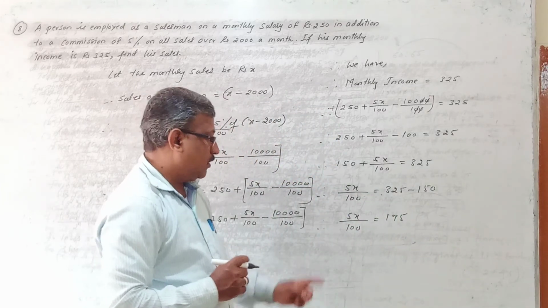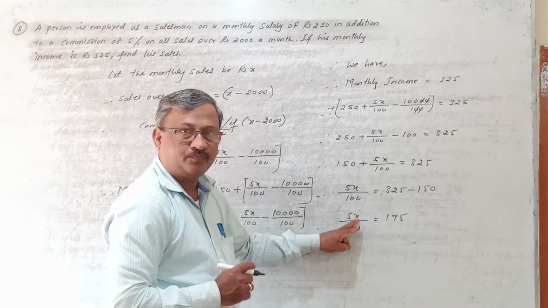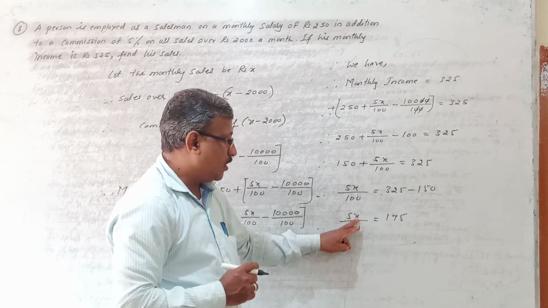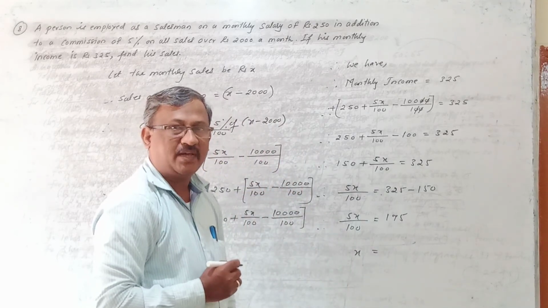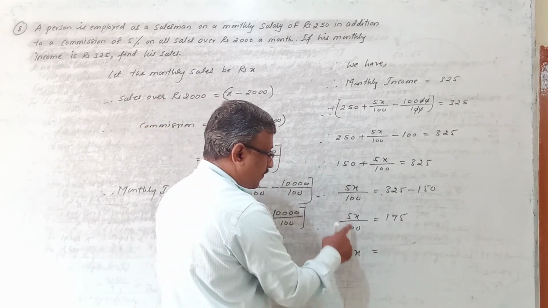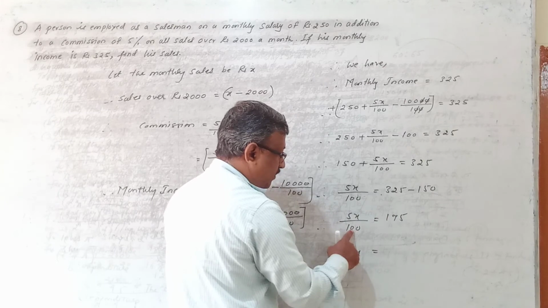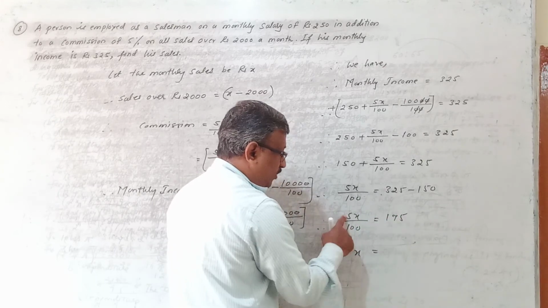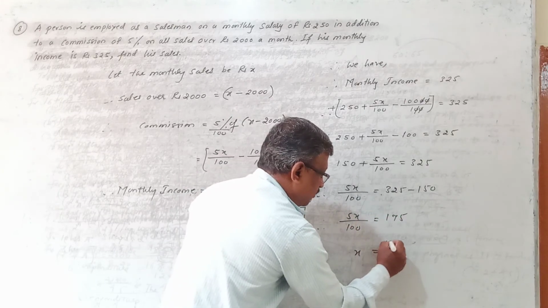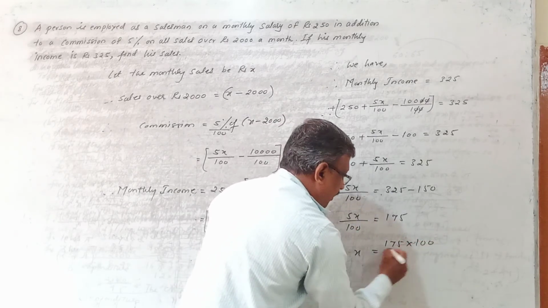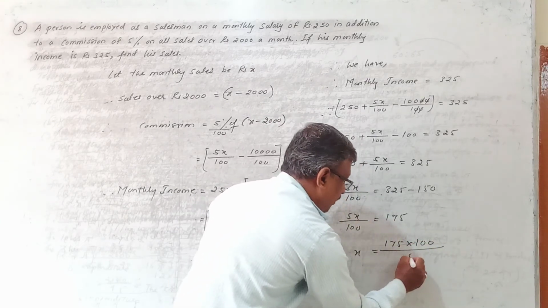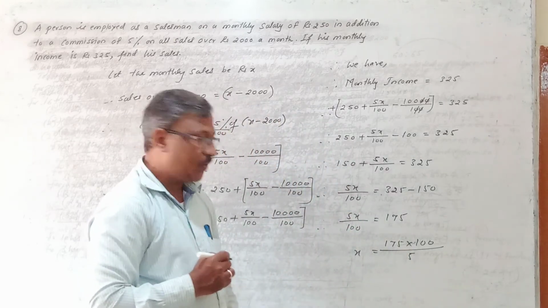Understood? Now what do I want? I want the x value. So I will bring this x outside. Bring x outside means transfer 5 and 100 to that side. If you transfer, division becomes multiplication, multiplication becomes division. Means it is 175 into 100 divided by 5.